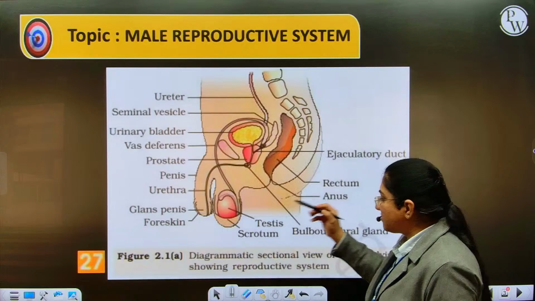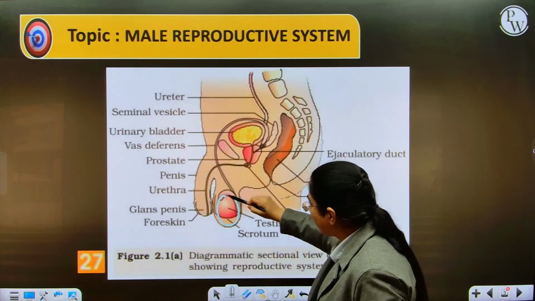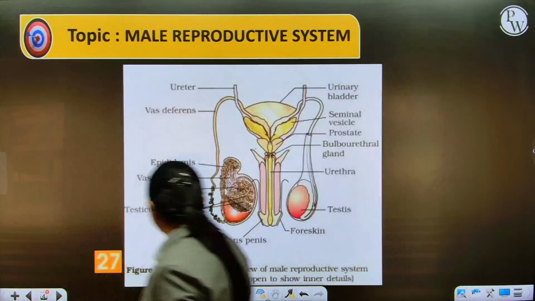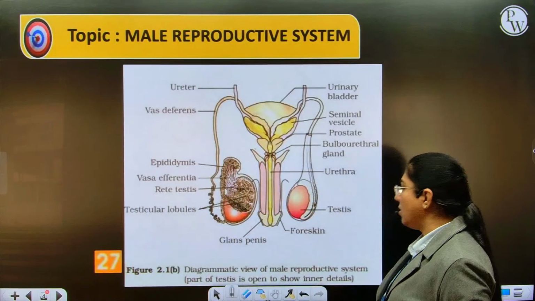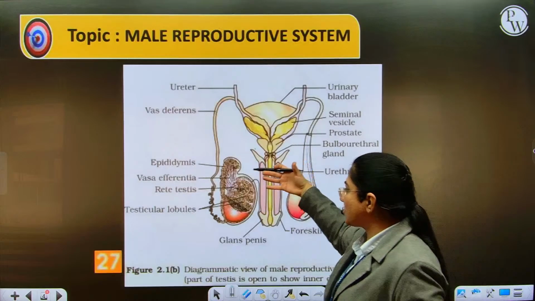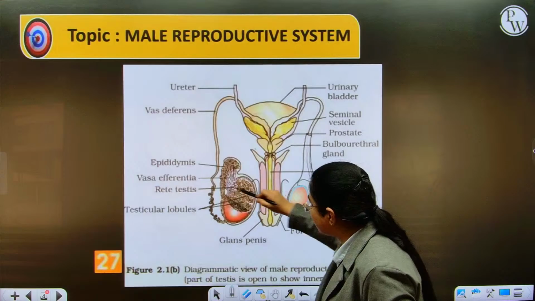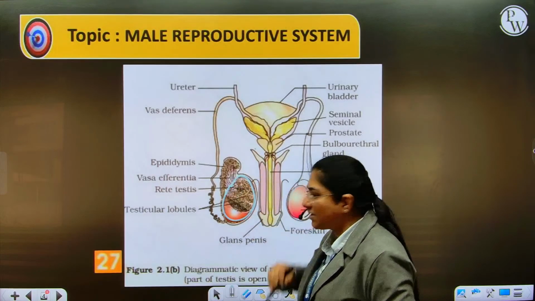Now as we said, the primary reproductive organs are the testes. What is the main function of the testes? We can see the same diagram here also. This is another view, the ventral view of the male reproductive system, where again we can see that this is the primary reproductive organ, that is the testes.